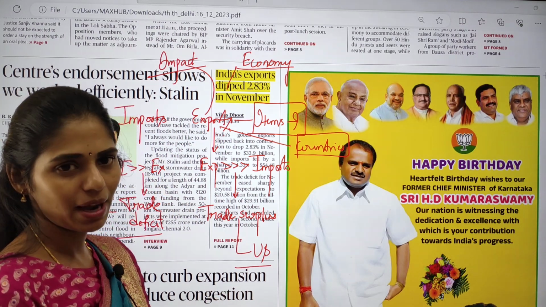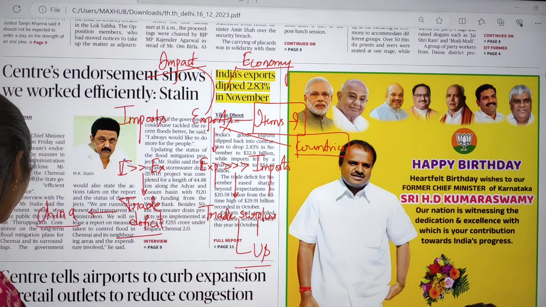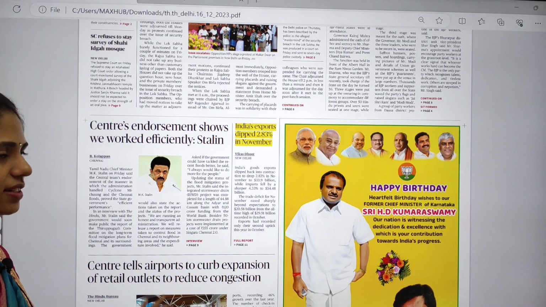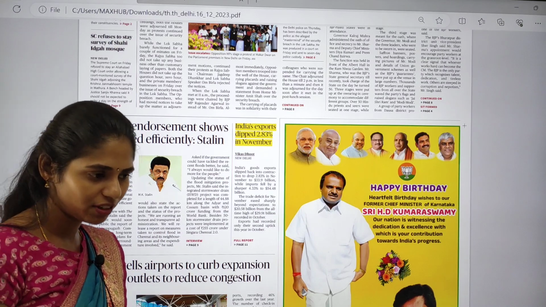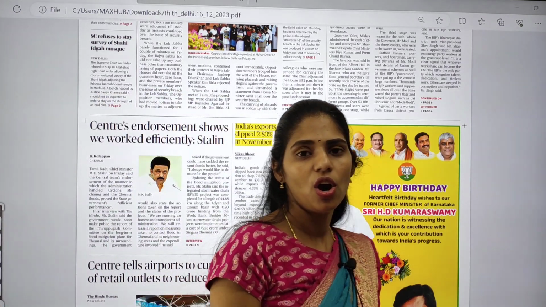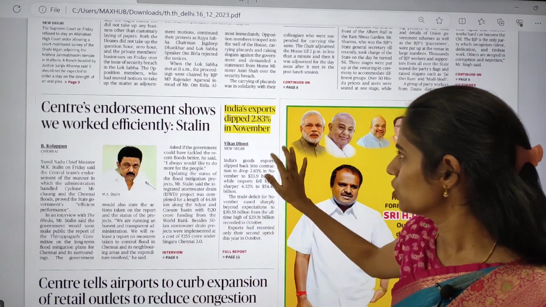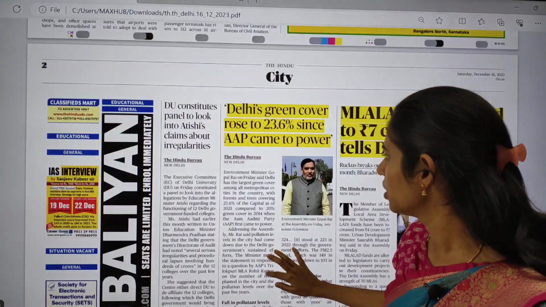Clear? So this is about this first page. If you have any doubts, please let me know, so that if time permits I will give you the reply in the comment box, or else I will take your doubt in the next class. So this is the first front page.